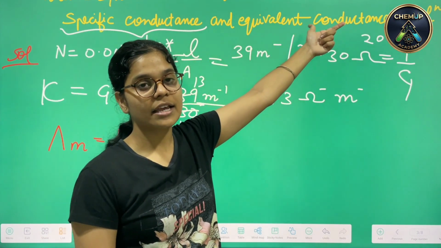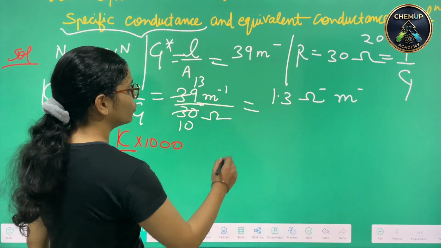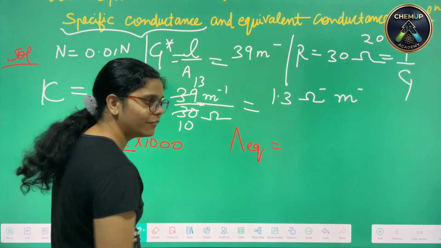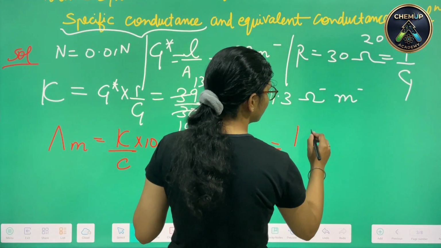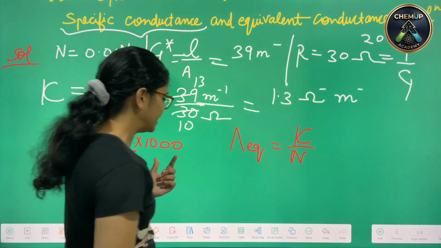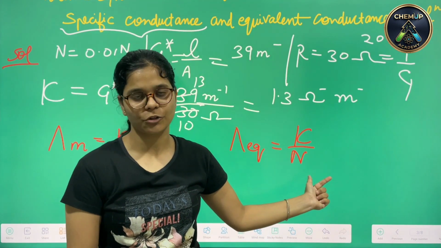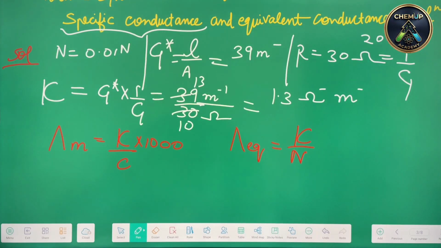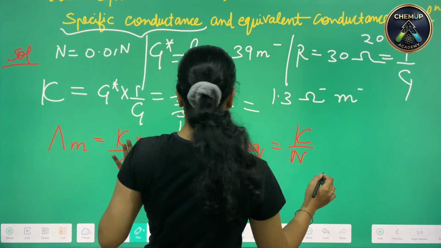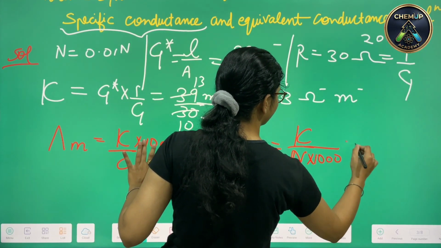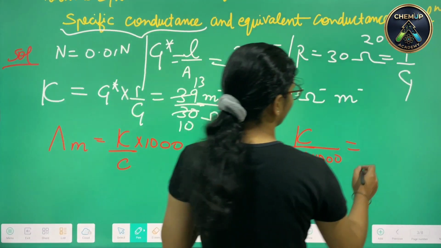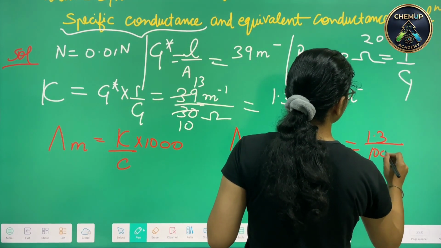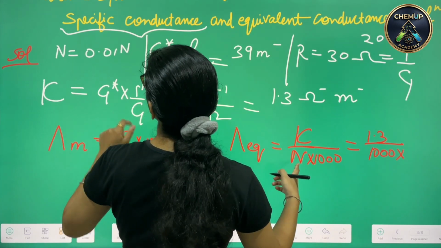And here the question is asking us to mention the equivalent conductance. Therefore, the equivalent conductance for this question shall be kappa upon normality. Instead of concentration, we shall be mentioning the normality over here. That has already been provided to us in the question itself. So we can directly place the values, and here again, in order to balance the units, kappa was 1.3 upon 1000 into normality, which is given as 0.01.